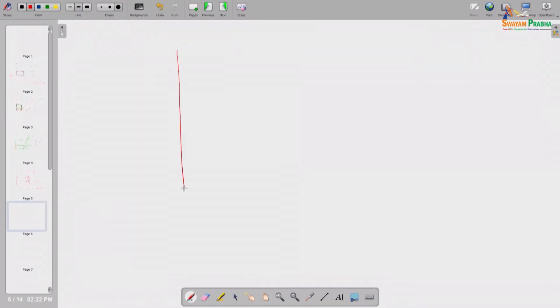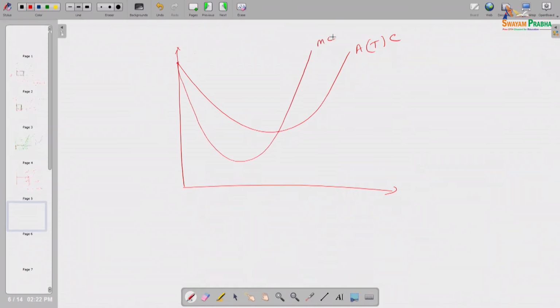Suppose this is the ATC curve, average total cost, a long run ATC curve, that is why it is starting from some finite distance on the vertical axis, and suppose this is the MC curve. Since this is a long run situation, the ATC curve is the AVC curve also.